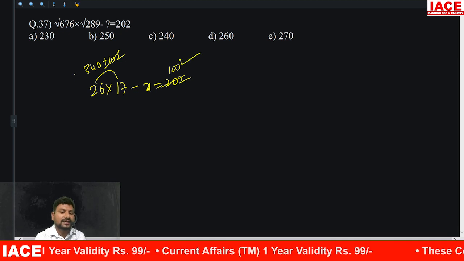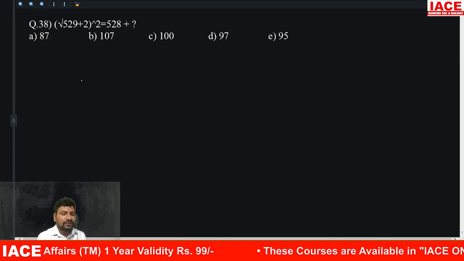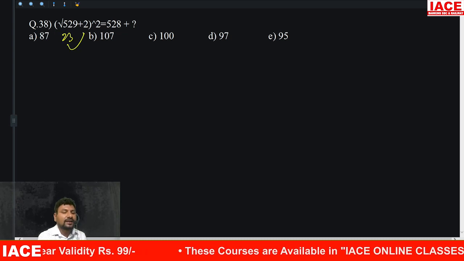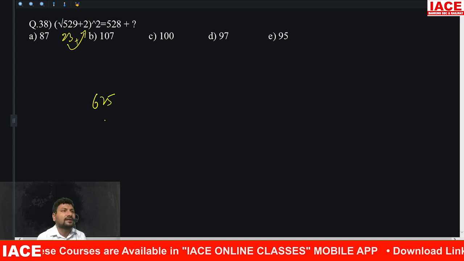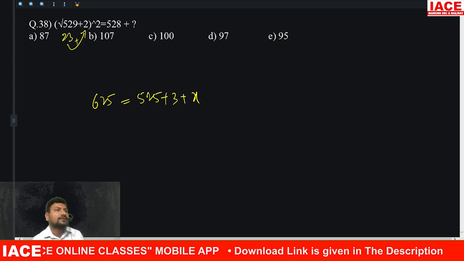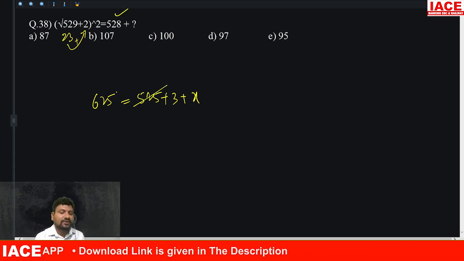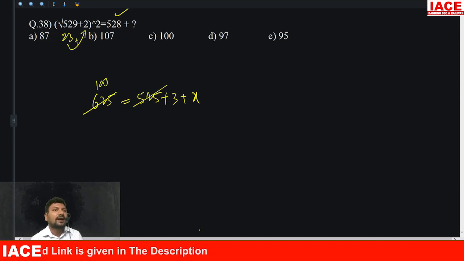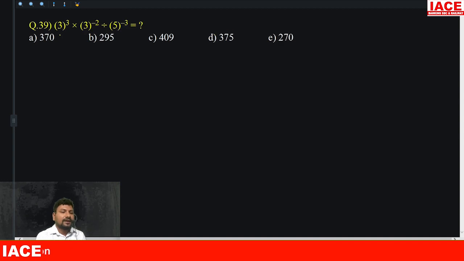100. This 100 is also removed from 340. Answer is what? 240. Root of 529, value 23. 23 plus 2 equal to 25. 25 square, value 625. And 525 plus 3 equal to x. Is it right? 528, you can write 525 plus 3. 525 is removed from 625. Answer is how much? 100. From 100, 3 will be removed. Answer is what? 97.